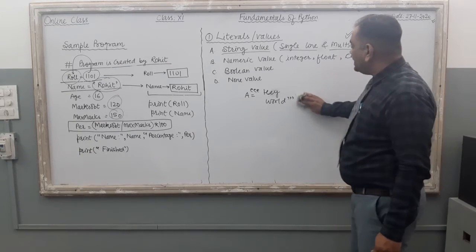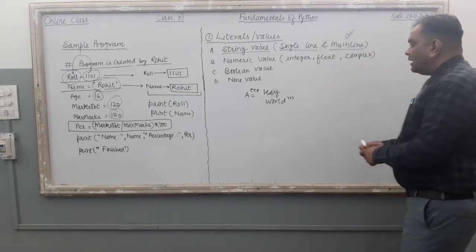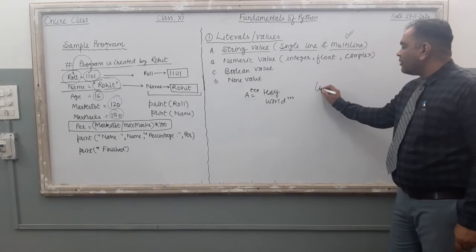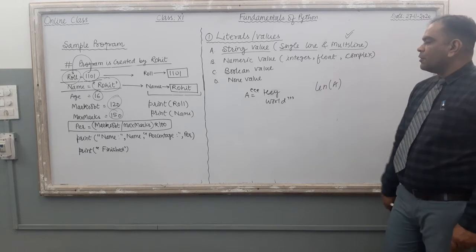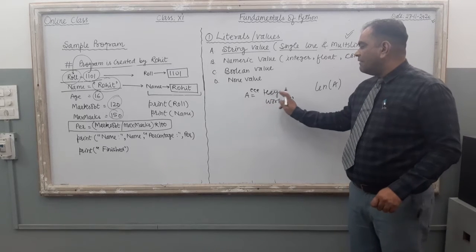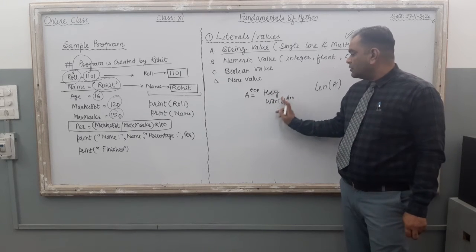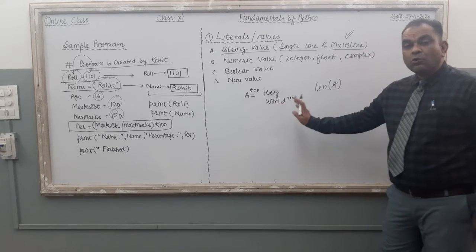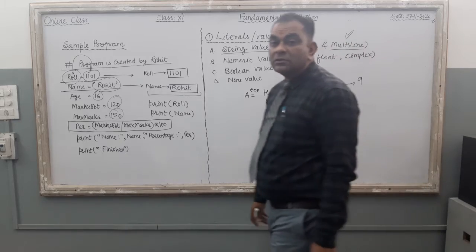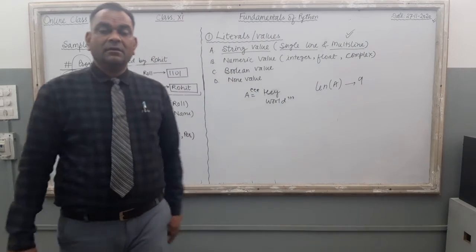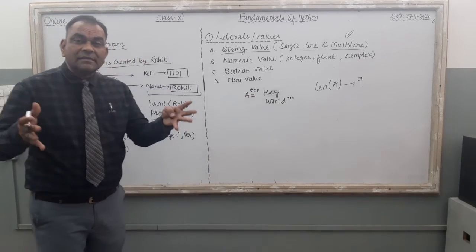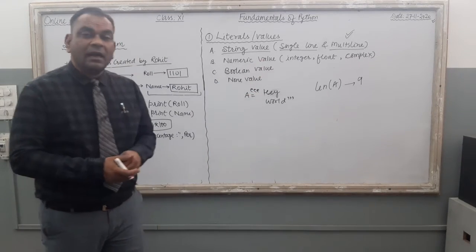What is the size here? 1, 2, 3, 4, 5, 6, 7, 8. If you give this command in your Python, according to you, if we count this one, 3 letters are there in A, 1, 2, 3, 4, 5, 6, 7, 8. Total 8 letters are there, but the computer produced the size as 9. Why is it? Letters are 8. Why did the size increase to 9 in the output?